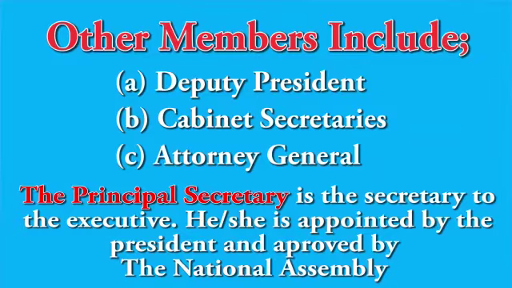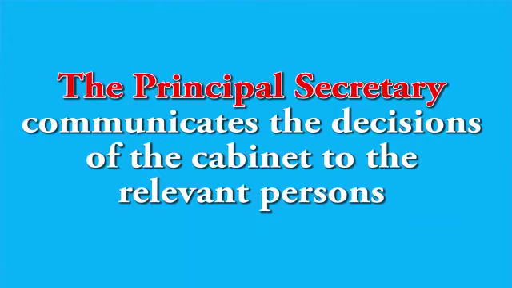We also have the principal secretary, who is the secretary to the executive, appointed by the president and approved by the National Assembly. The principal secretary communicates the decisions of the cabinet to the relevant departments or ministries.